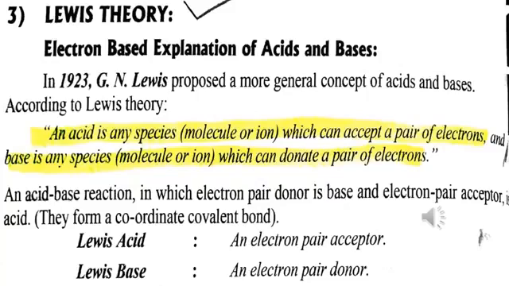They form a coordinate covalent bond between the two, because whenever a pair of electrons is donated or accepted in a bond, it always forms a coordinate covalent bond.